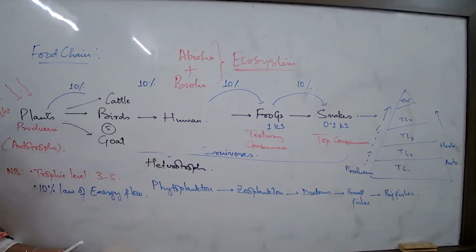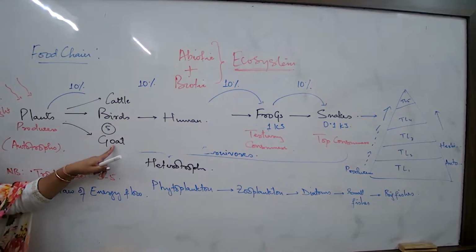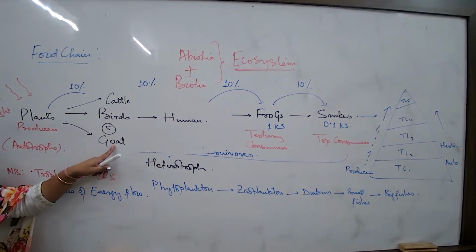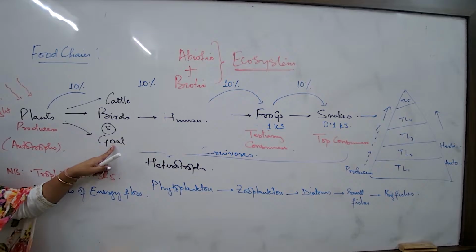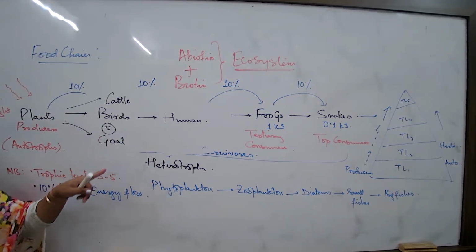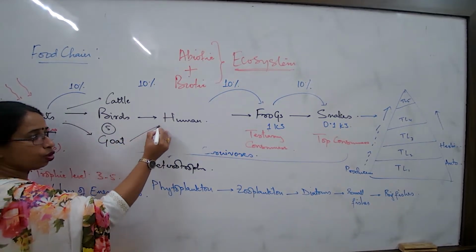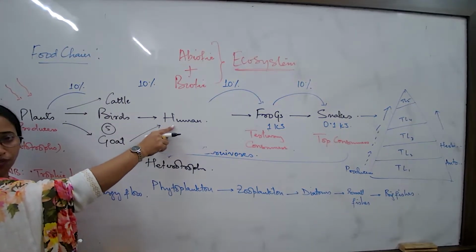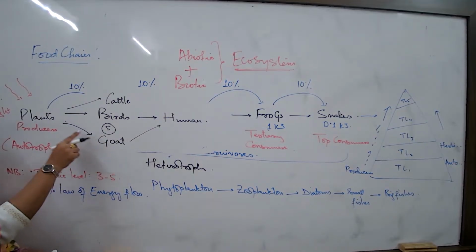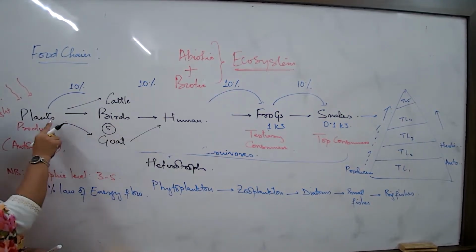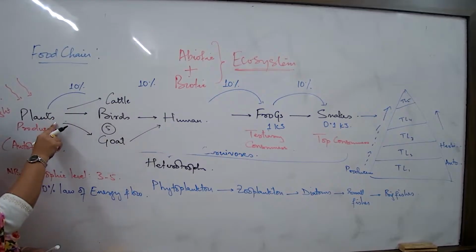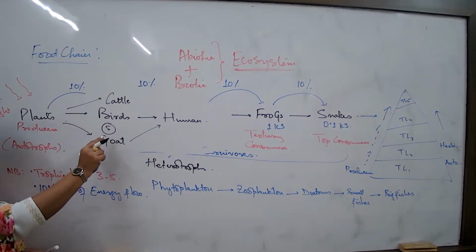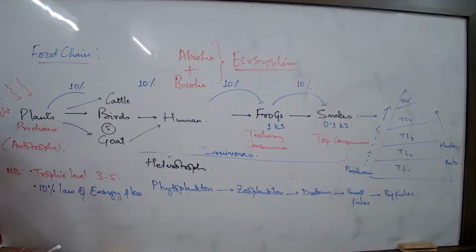Now, when I talk about the goat, as it feeds on the plant, maybe some proportion of the poisonous chemical substances enter into the body of the goat. So the human is feeding on the goat, so an adequate amount of these poisonous chemical substances enters into the body of the human. Now that the goat, the birds and the cattle feed on the plant, each one of them is gathering a small proportion of those poisonous chemical substances individually.